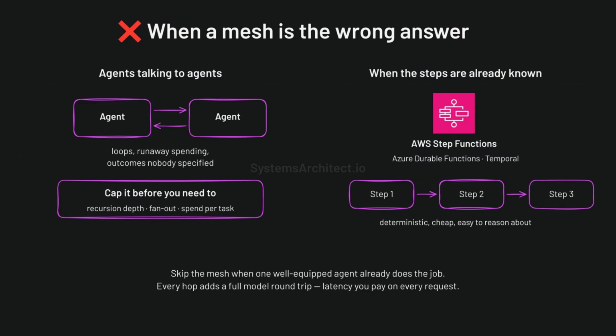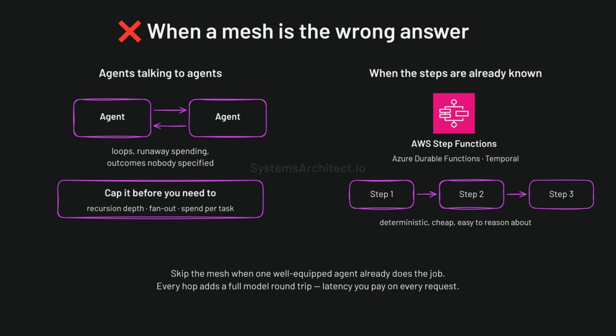Skip the mesh when one well-equipped agent can already do the job. Emergent behavior control is the reason. Agents that talk to each other produce loops, runaway spending, and outcomes nobody specified. Cap recursion depth, fan out, and total spend per task before you ever need those limits.